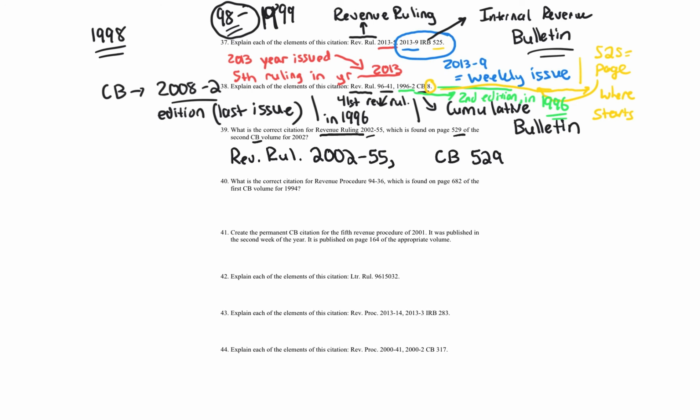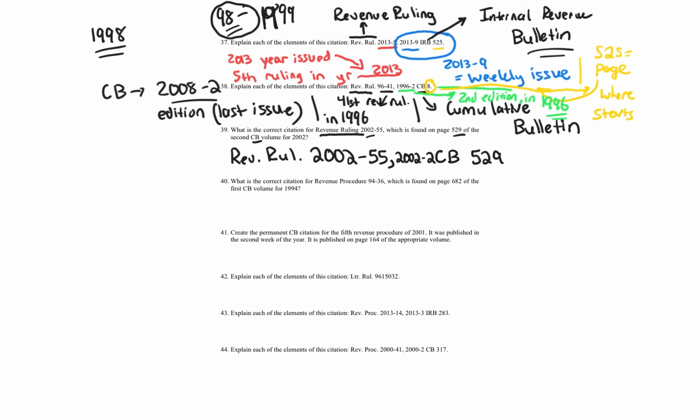Or I shouldn't say we know, because sometimes when it says 2002, it actually could be issued in 2001, because remember, the federal government has a weird fiscal year. But you know you're going to have 2002 in the citation. It's going to be in 2002 in the second volume. So it's going to be 2002-2. So just like that, this is the correct answer.